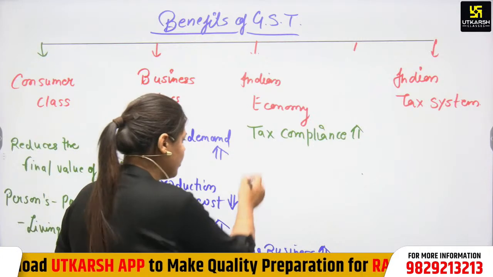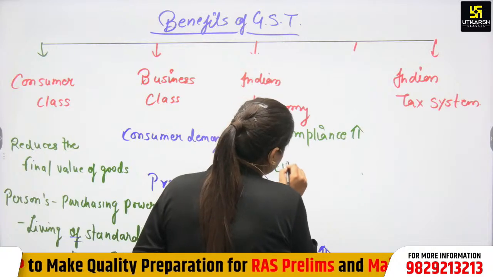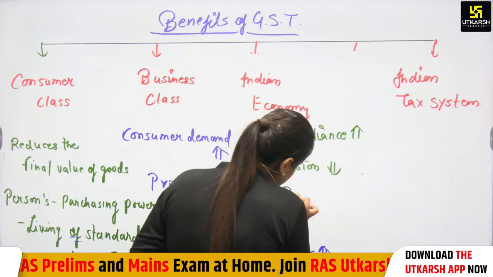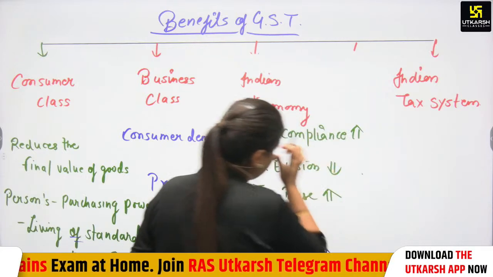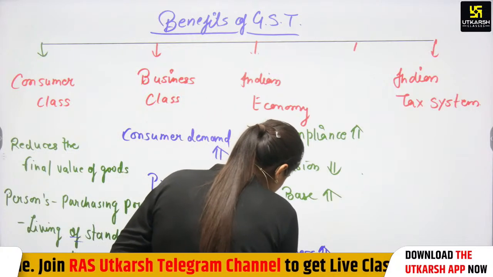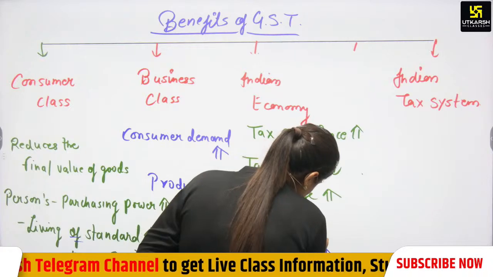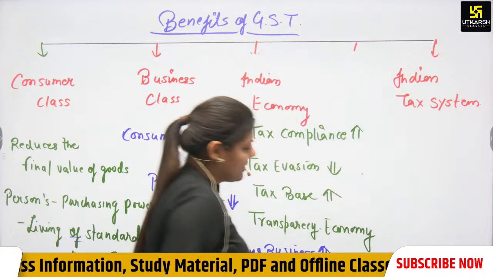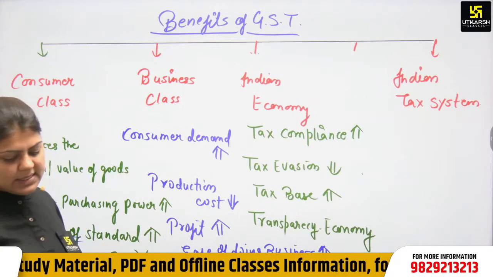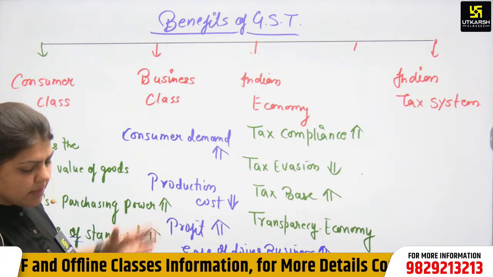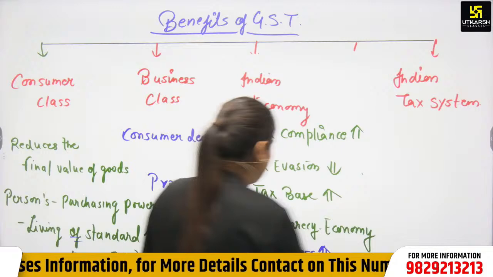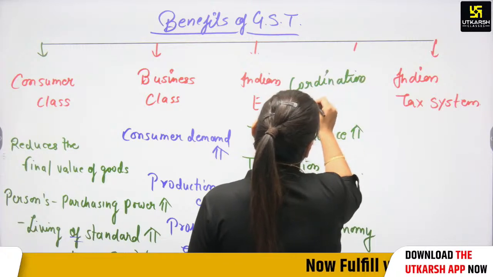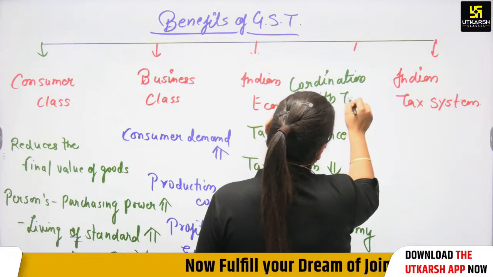Then tax evasion will automatically reduce, and the tax base will increase. We can also say that the economy will become transparent. Coordination in the Indian tax system will increase, coordination with the tax system.